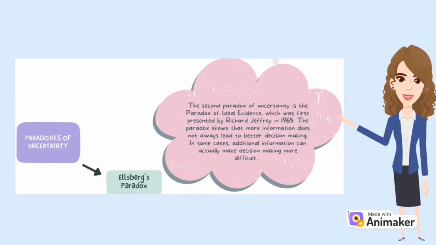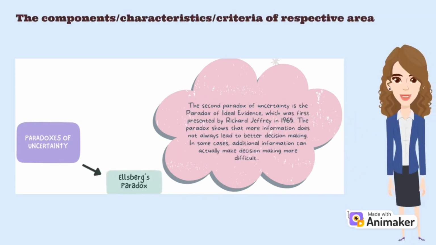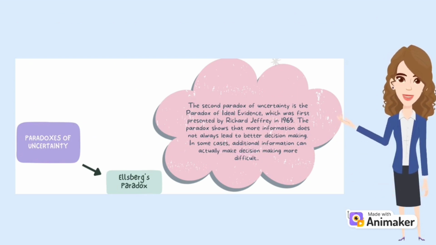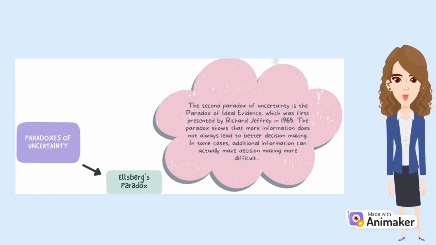The second paradox of uncertainty is the paradox of ideal evidence, which was first presented by Richard Jeffrey in 1965. The paradox shows that more information does not always lead to better decision-making. In some cases, additional information can actually make decision-making more difficult.